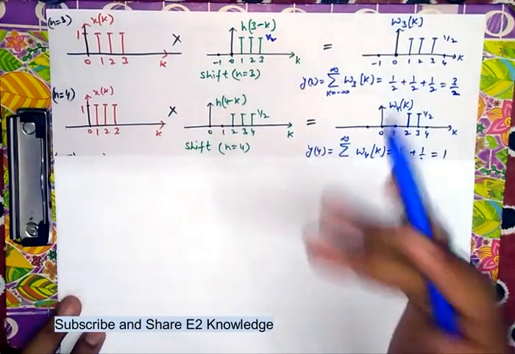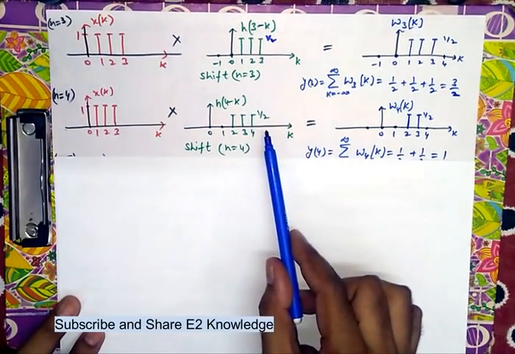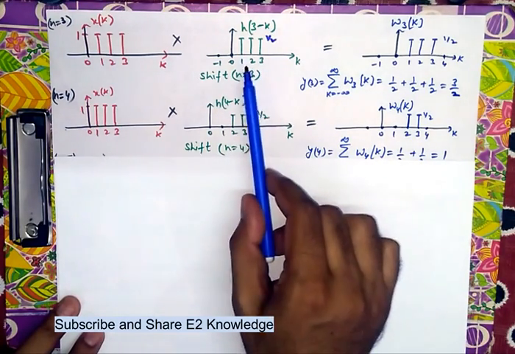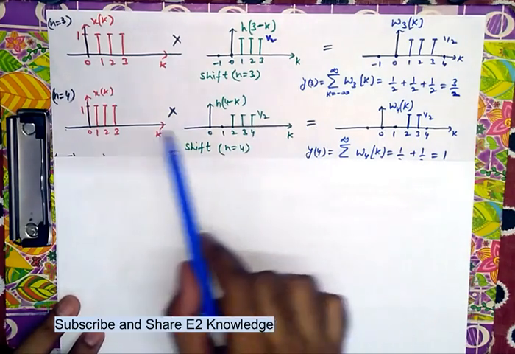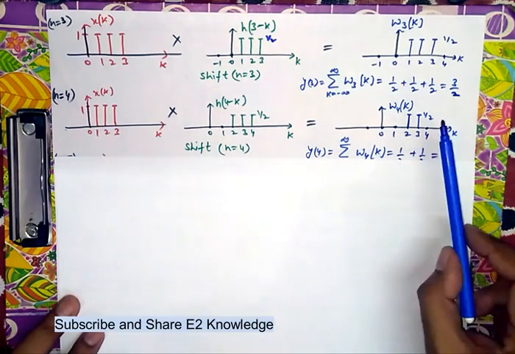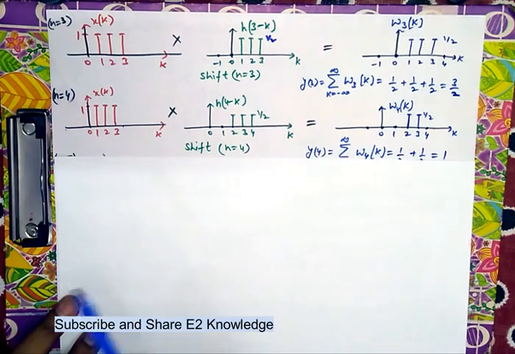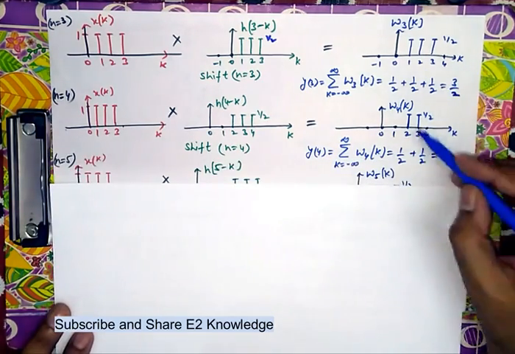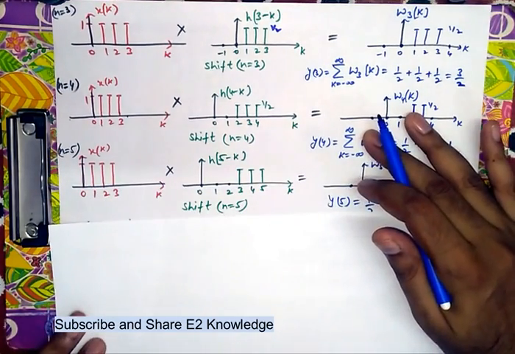Now further, the n equal to 4 case. xk will remain the same. Now this train will move forward by one step again. h3 minus k will move forward and become h4 minus k. Now 1, 2, 3 will become 2, 3, 4. Moving forward, again overlapped and multiplying with xk, we will have two values now, 2 and 3, because the fourth value is 0. So it becomes 1 by 2, 1 by 2, and 1 by 2 plus 1 by 2 adding is 1. So it is y4.